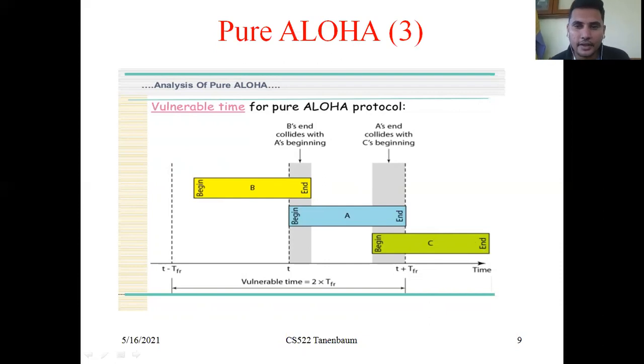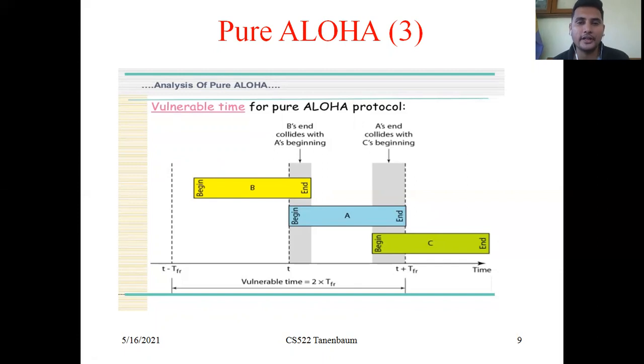So here A's end collides with C's beginning. Why? Because what we feel is the channel is empty, there is no collision, but actually B is already delivered, then A is delivered, next C is delivered. Randomly, whenever the frame is ready, A, B, C immediately transmit that frame.